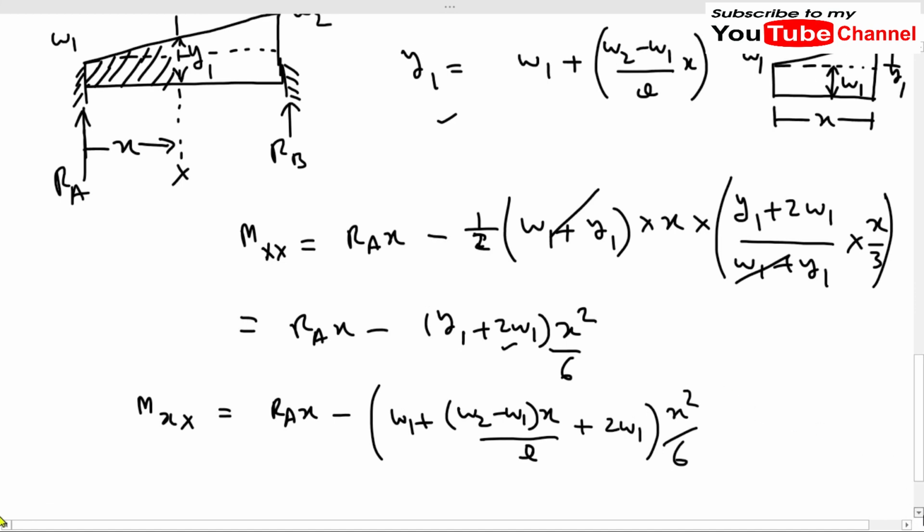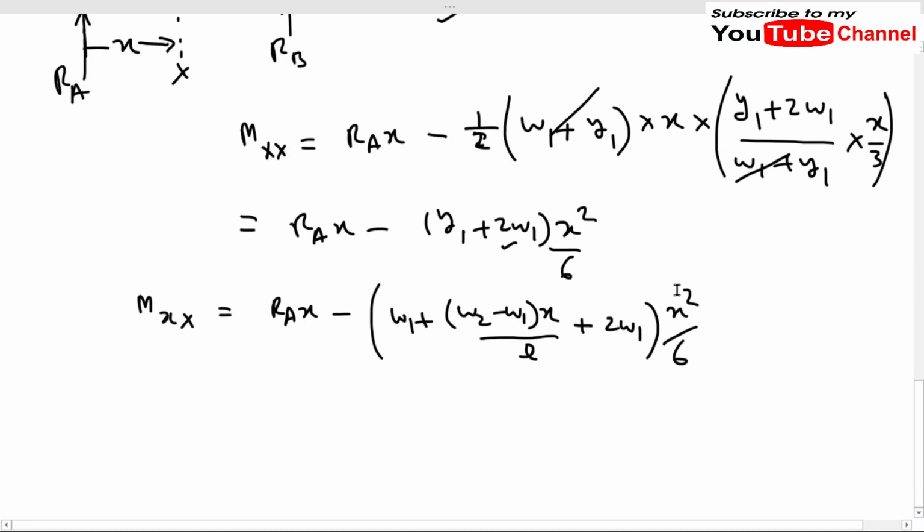So we can simplify this equation to get our final equation of Mxx.